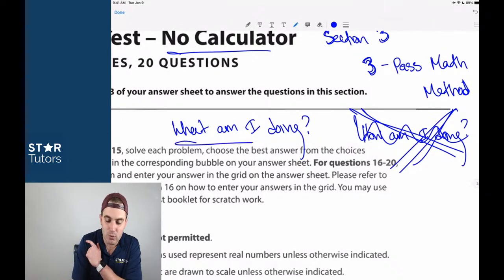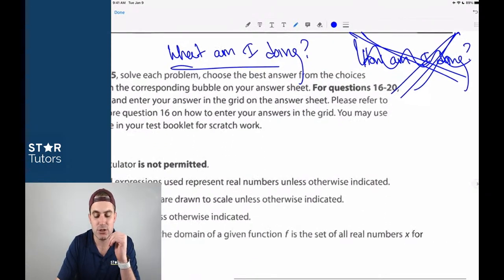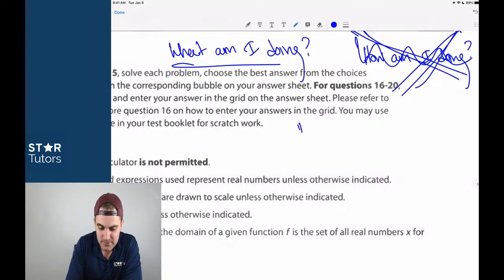What am I doing? That's the focus of this concept. What's the next question in front of me? And if I know how to do it, I should probably answer it, and I want to answer it with 100% accuracy. And if I don't know how to answer it, let me move on. This 3-pass strategy, and I'm going to demonstrate it for you guys, involves pass 1, pass 2, and pass 3.